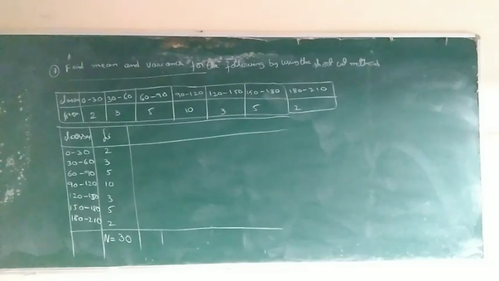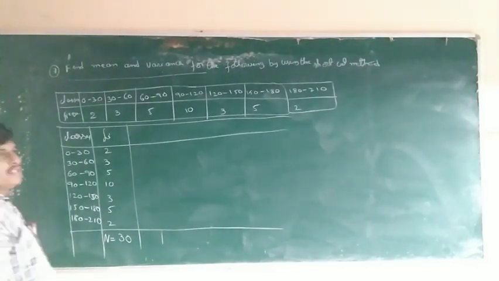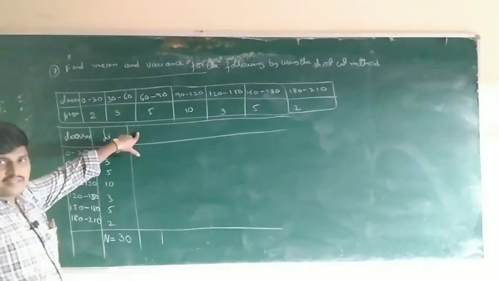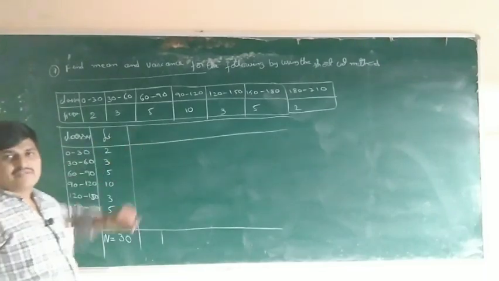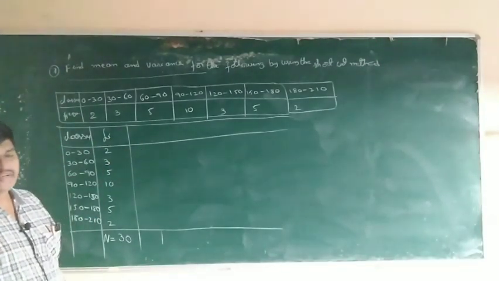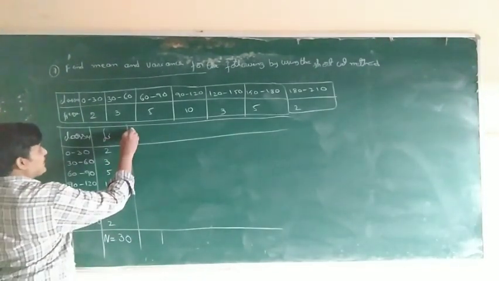So, in a continuous frequency distribution, we must calculate midpoints. Compulsorily we have to find out midpoints. Midpoints is nothing but Xi.